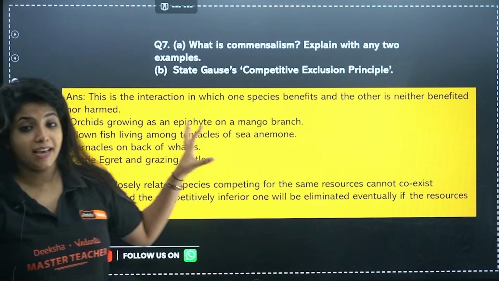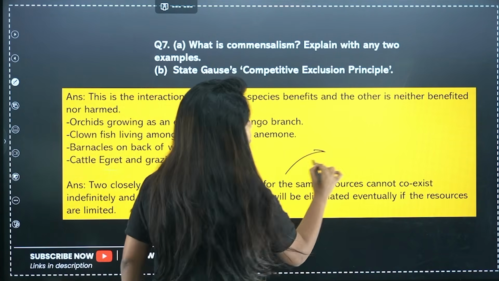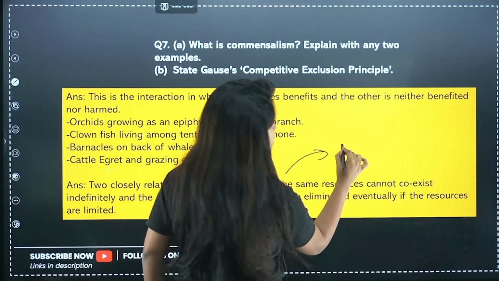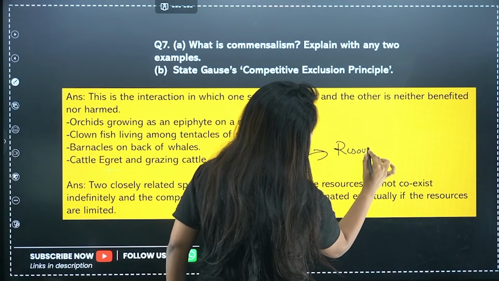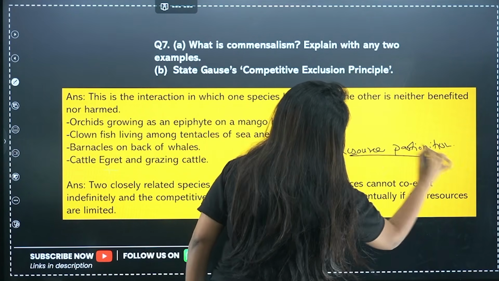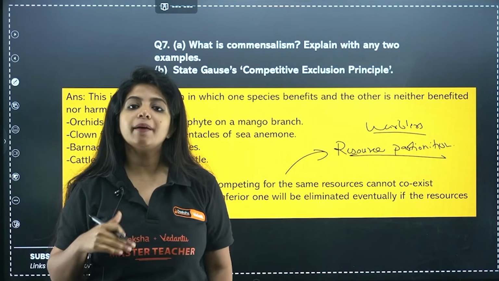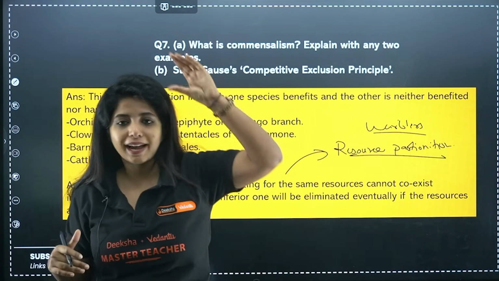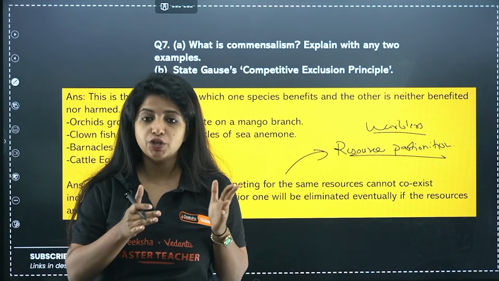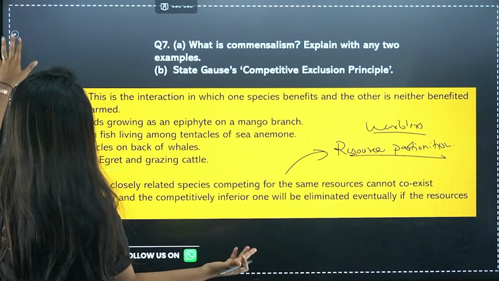Now, against this, if organisms have evolved in such a way that there is no need for extinction, rather you have something else, and that something else is basically resource partitioning. You can still co-inhabit. You might have seen warbler birds. Warbler birds were eating on the same plant, but now they have partitioned the resources. You have from here, I will have from here, I will have from here, and also they have different foraging times. This is known as resource partitioning. This is against competitive exclusion. Okay? So that is there.